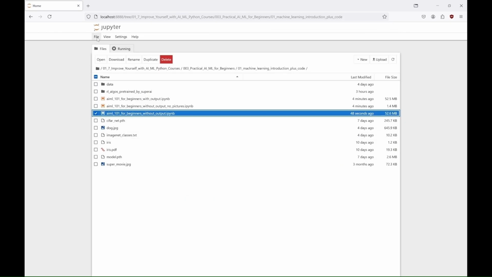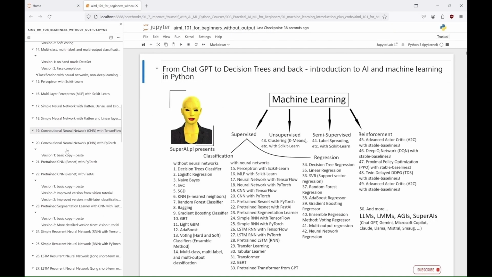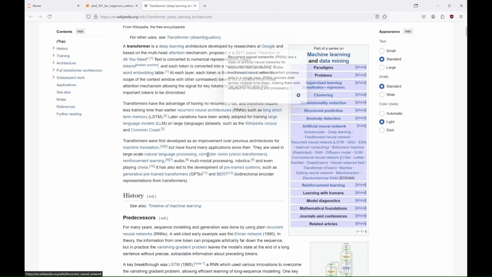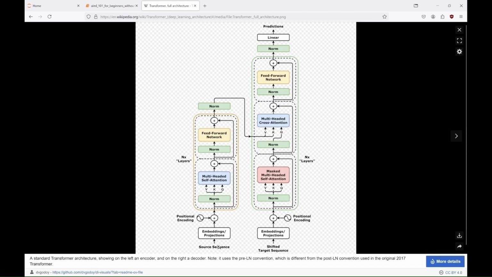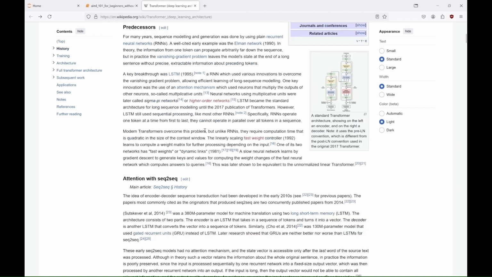And now let's move to transformers, which are the cornerstones of today's LLMs like ChatGPT, Claude, and others. The transformer architecture introduced in the 2017 paper, Attention is All You Need, is a deep learning model designed for handling sequential data such as language, and revolutionized natural language processing. It utilizes a self-attention mechanism to weigh the importance of different words or elements in an input sequence, capturing long-range dependencies and context more effectively than previous models, like RNNs and LSTMs.